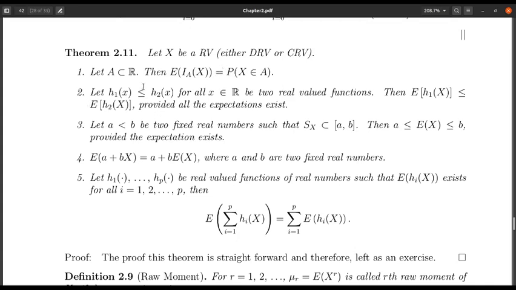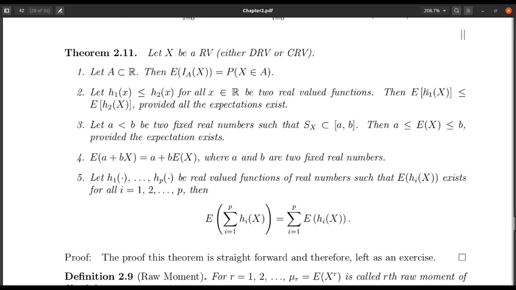Next point says that if I have two functions h1 and h2 such that h1(x) is less than equals to h2(x) for all values of x, then the expectation also follows the same inequality, that expectation of h1 is less than equals to expectation of h2(x). Obviously, I have to have the expectation exists. Note that in the previous case, this random variable can take two values 0 and 1, so finite support, so this expectation has to exist.